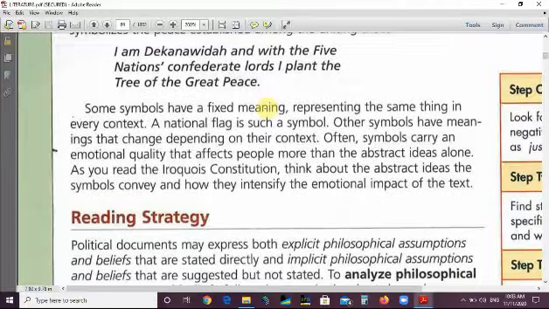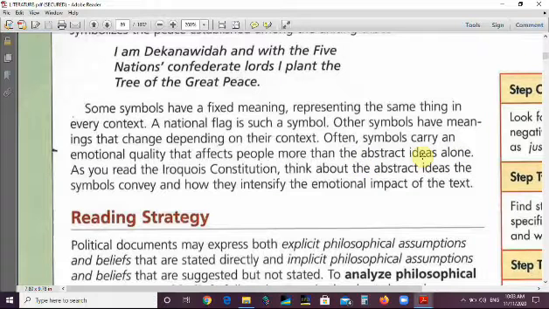Some symbols have a fixed meaning, representing the same thing in every context. For example, a national flag is a symbol for patriotism, or the love of and loyalty to one's country. Other symbols have meanings that change depending on their context. Often, symbols carry an emotional quality that affects people more than abstract ideas alone.